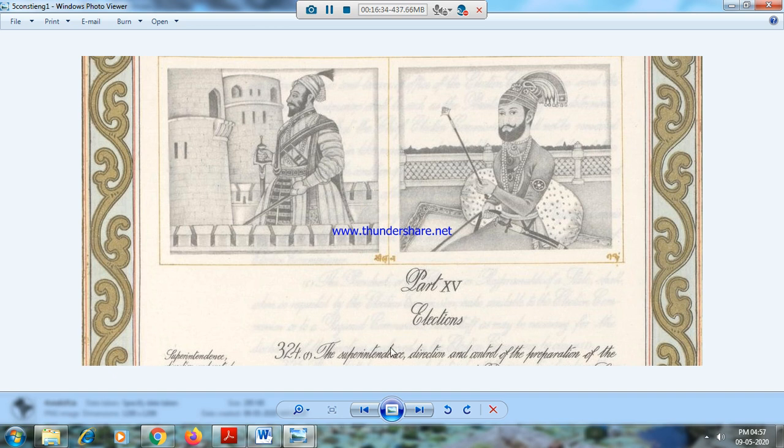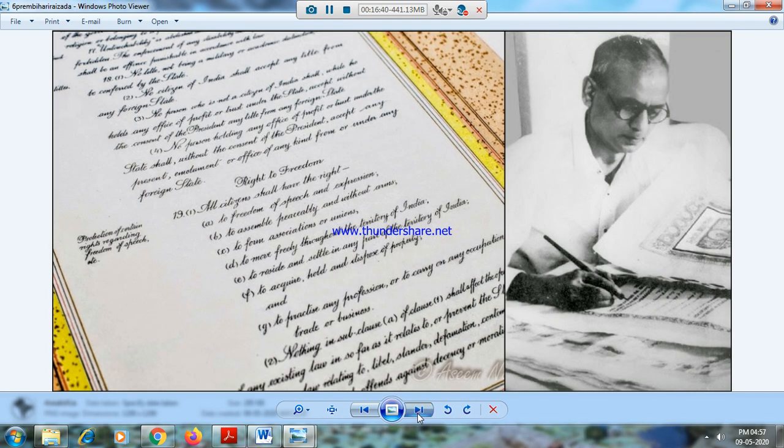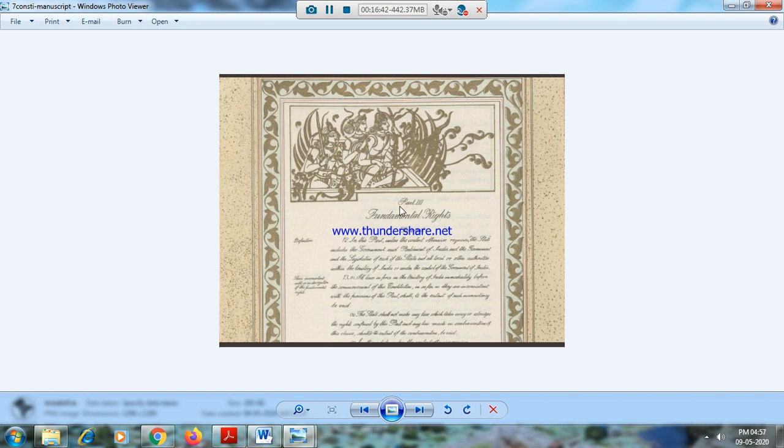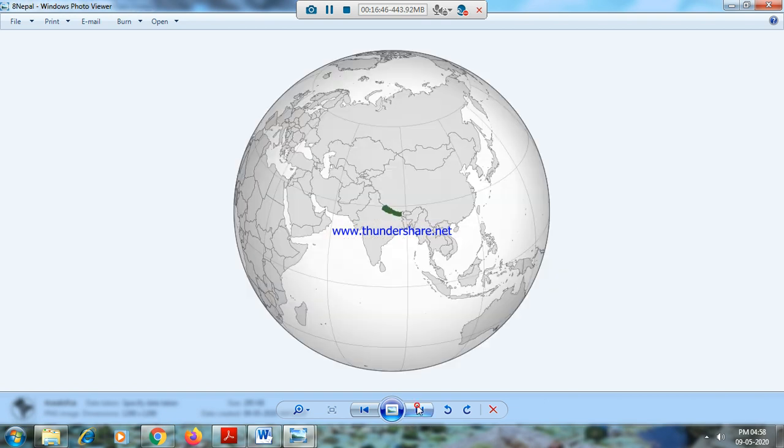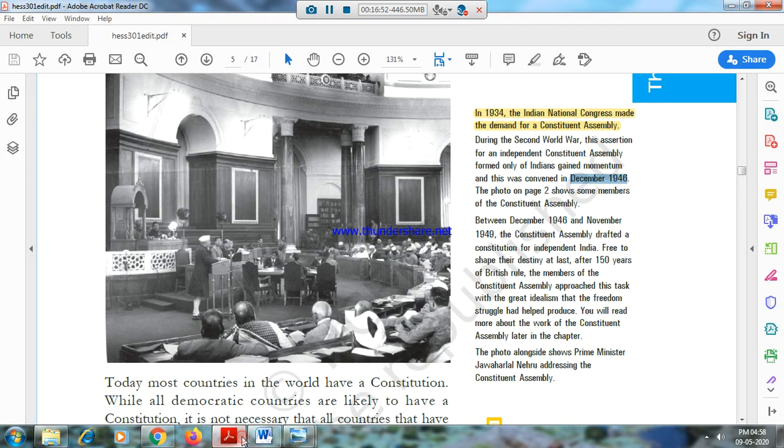Okay, this is Tej Bahadur, Guru Gobind Singh. See, this is the fundamental rights page. This has Ram, Lakshman and Sita. So, this is about the constitution and constitutional matters. This is just about the Constituent Assembly.